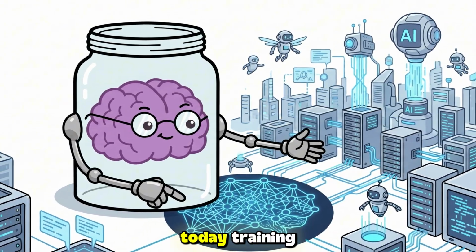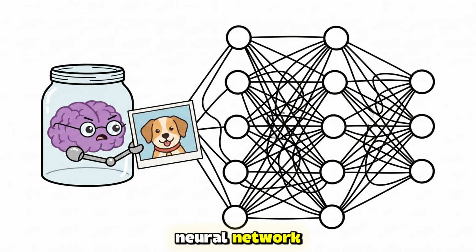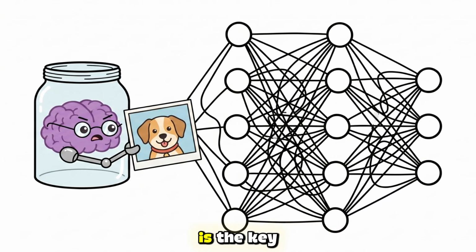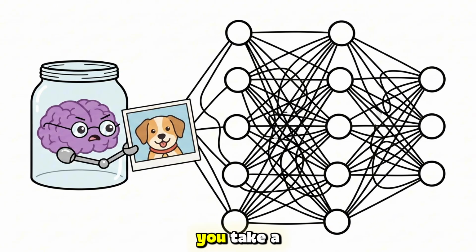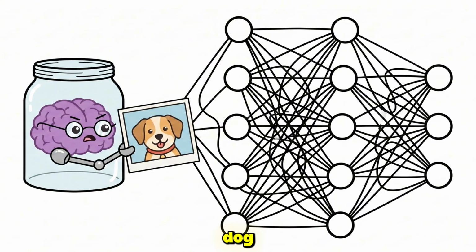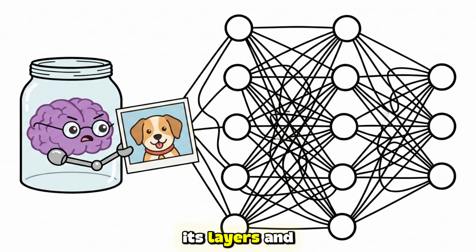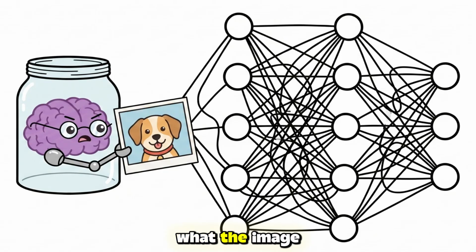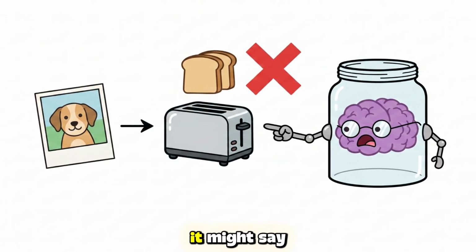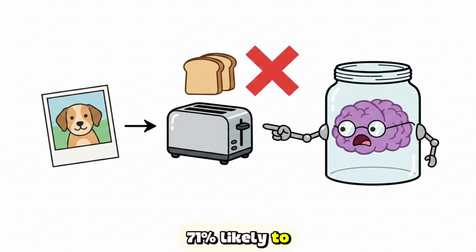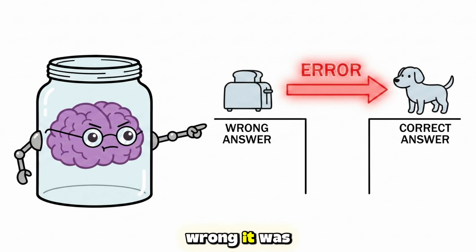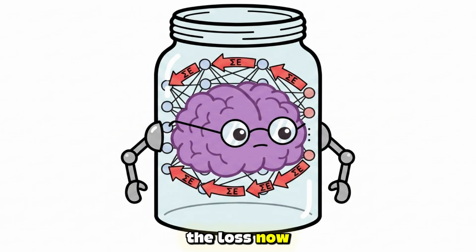Training is the process by which a neural network transforms from random noise into something genuinely useful, and understanding it is the key to understanding everything else. You take a network with randomly initialized weights and feed it an example, an image of a dog. The network processes it through all its layers and produces an output, its guess about what the image contains. Because the weights are random, the initial guess is almost certainly wrong. It might say the image is 71% likely to be a toaster. You compare that wrong answer to the correct answer, dog, and calculate how wrong it was, a number called the loss. Now comes the critical step.